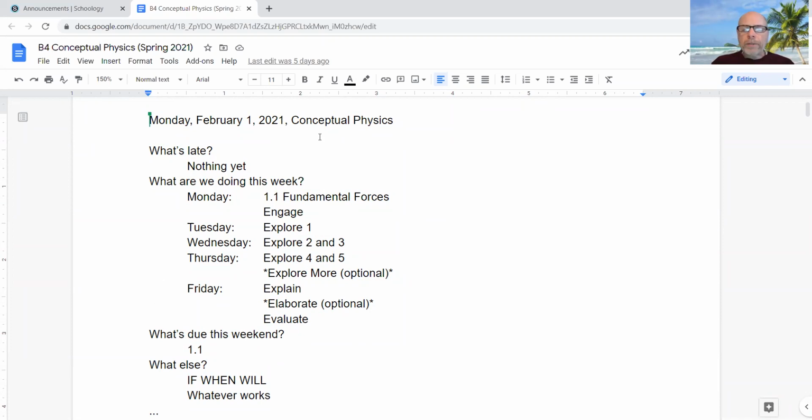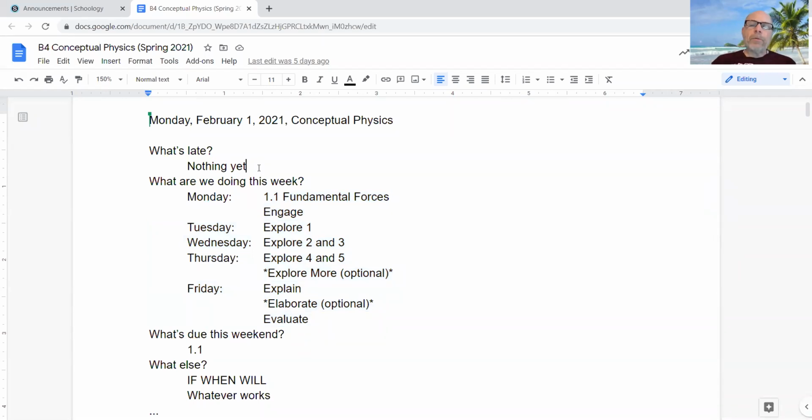Due dates are always Sunday at midnight. Sunday at midnight was last night, and there were no assignments, so nothing's late. However, this upcoming Sunday at midnight, assignment 1.1 will be due. You might say there are a lot of assignments here, but actually that's one assignment. The Engage and the Explore 1, Explore 2, Explore 3 are just parts. I'll get to that in just a moment.